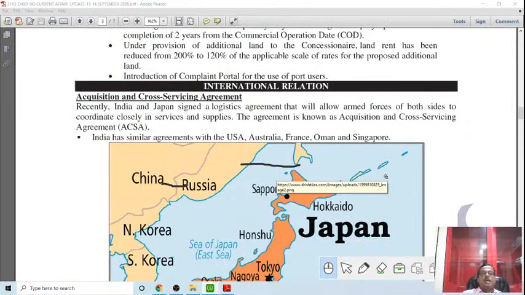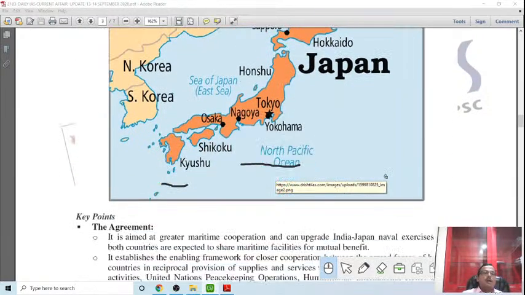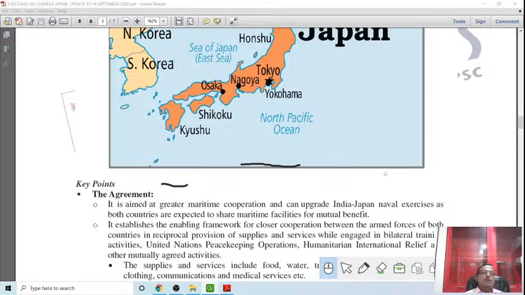After the USA, Australia, France, Oman and Singapore, India signed such an agreement with Japan. What does it stand for? It is aimed at greater cooperation in the maritime sector, and can upgrade India-Japan naval exercises, as both countries are expected to share maritime facilities for mutual benefit.